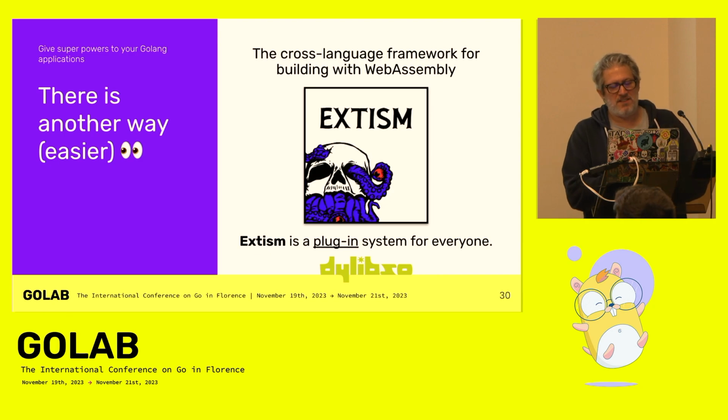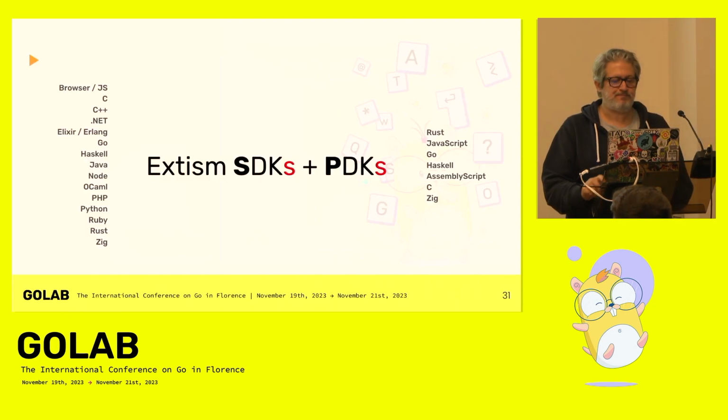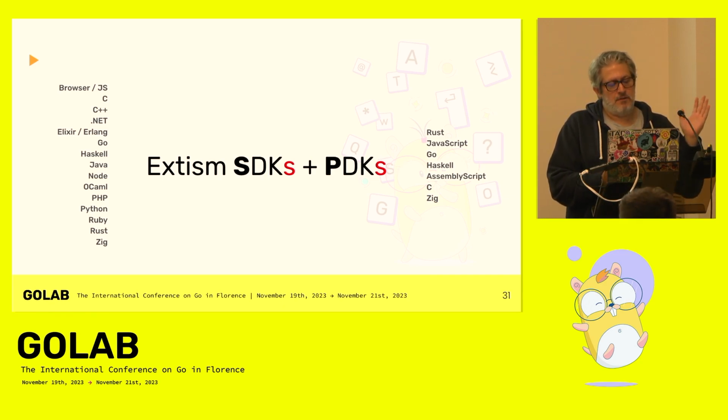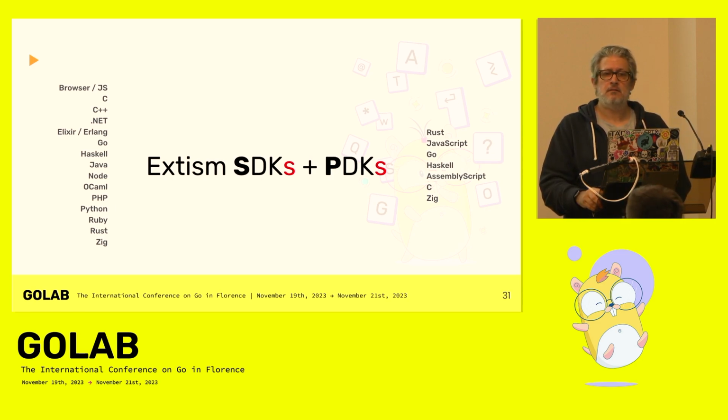Extism is a Wasm plugin system for everyone. Extism provides both SDKs to create host applications and PDKs to create a Wasm plugin. You can see on the left part of the slide that you can create host applications in a lot of languages, and fewer for the PDKs, but you can already use Rust, JavaScript, Go, TinyGo, Haskell, AssemblyScript, C, and Zig. Is someone doing Zig here? No. Well, you can try, it's interesting, and after you will find Rust easy, to my mind.